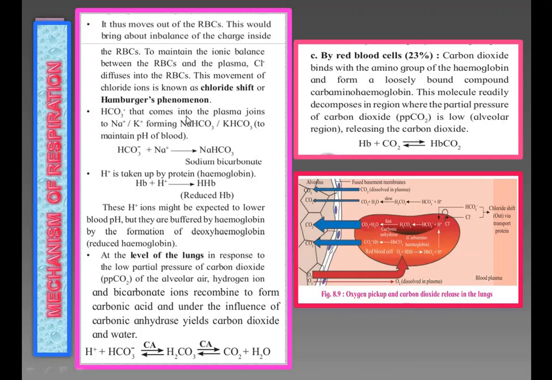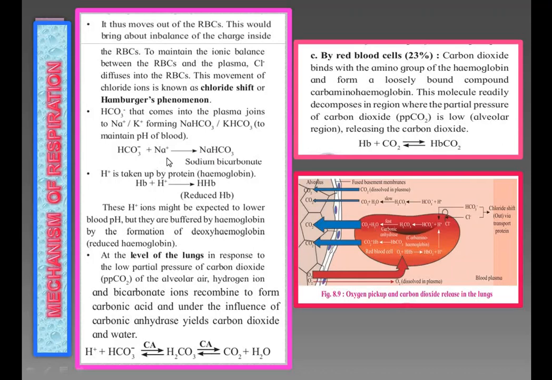Carbonate that comes into the plasma joins sodium or potassium, forming sodium bicarbonate or potassium bicarbonate, which maintain the pH level of blood. That is, carbonate plus sodium gives sodium bicarbonate.